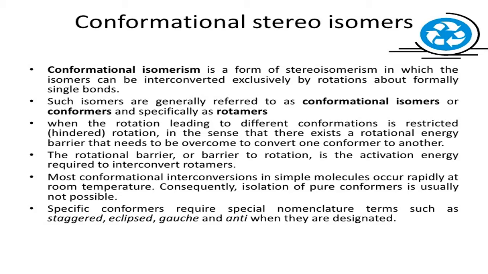Here also, if a hydrogen of one carbon is in the same line as a hydrogen of the other carbon, that is called the eclipsed form of ethane. Because they are in the same line, they experience the maximum repulsion. Compared to the staggered one, this structure is the least stable, and it is called the eclipsed form of ethane.